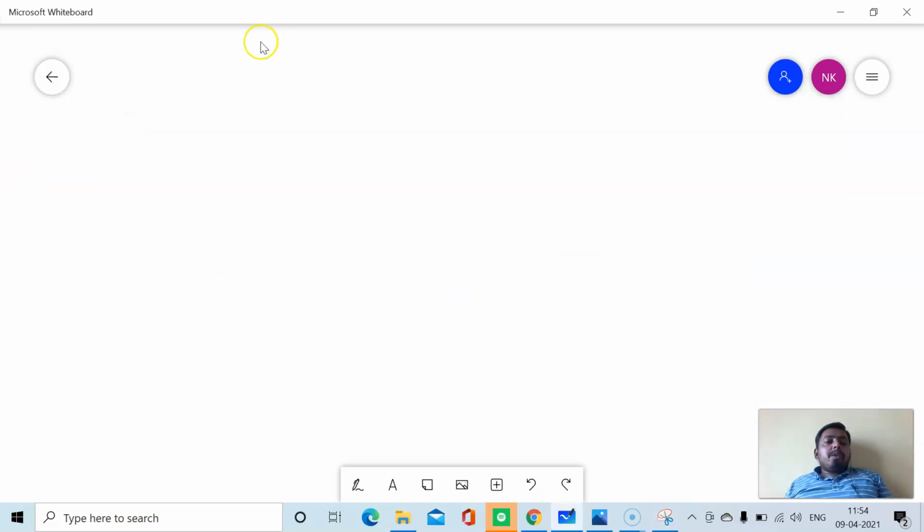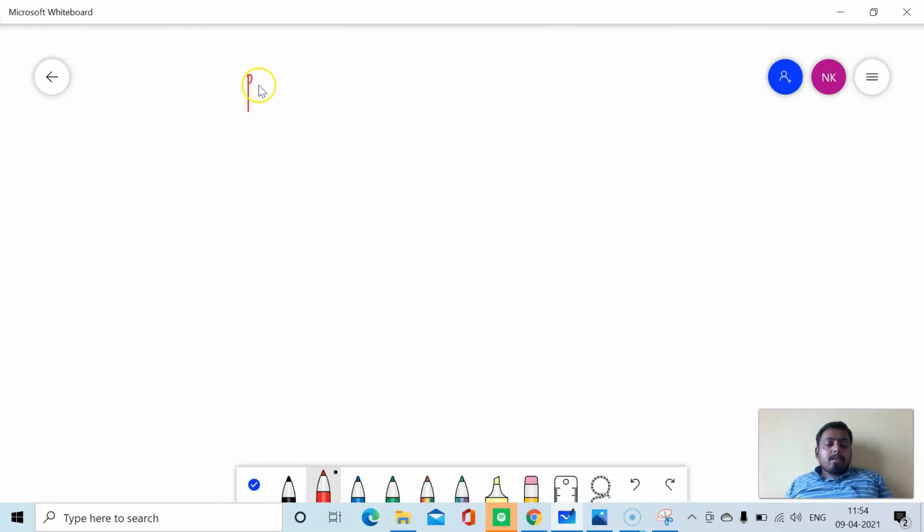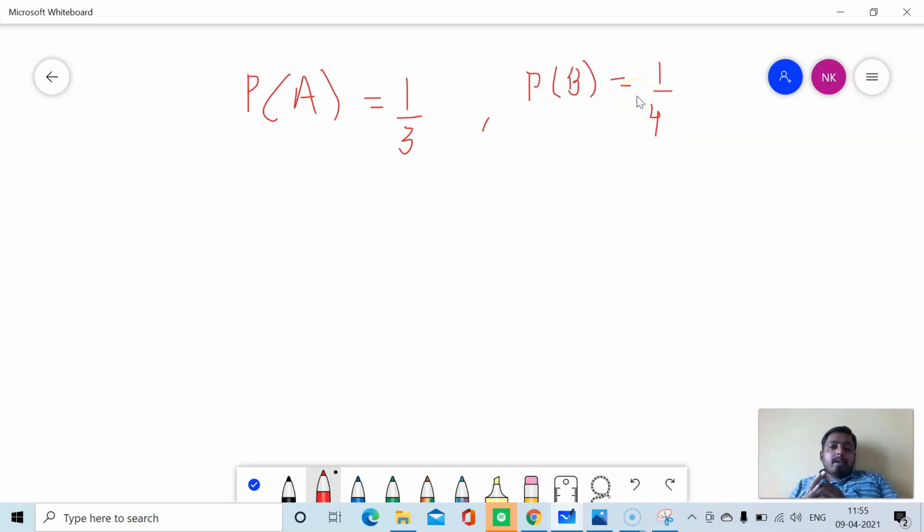First, we will note down P of A. P of A is given as 1 upon 3. Similarly, P of B is equal to 1 divided by 4. So these are the individual probabilities that are given. First we need to find their complement. The probability of A solving the problem is 1 upon 3.